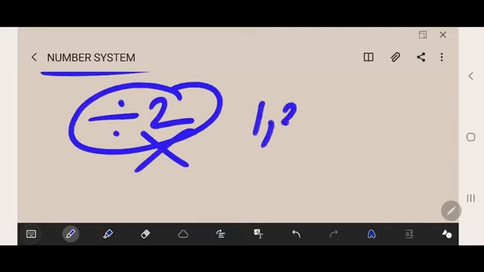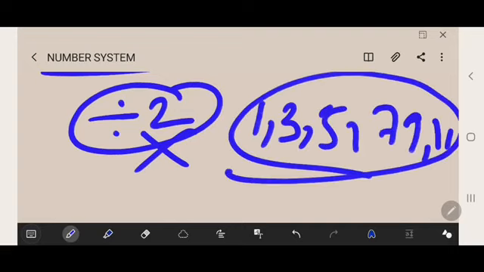For example, 1, 3, 5, 7, 9, 11 are examples of odd numbers. Sometimes in the examination they will ask you questions like how many odd numbers, how many even numbers are there in 100. So you have to count all the numbers, even and odd, and prepare for that answer.